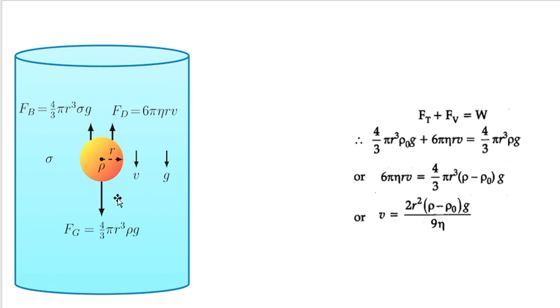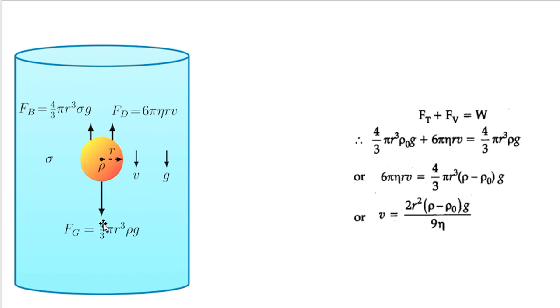So we can say the weight of the ball, mass times acceleration due to gravity g, weight is equal to 4 by 3 pi r cube, this is the volume of the ball, multiplied by rho. Rho is the density of the material of the ball. So this term is equal to mass, and that is multiplied with g, that is equal to weight.